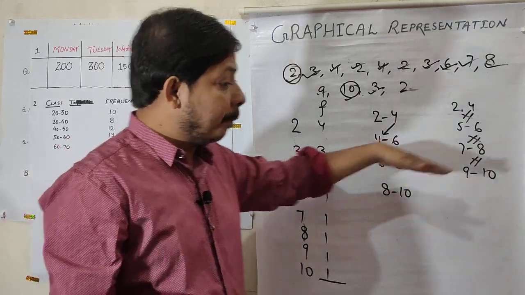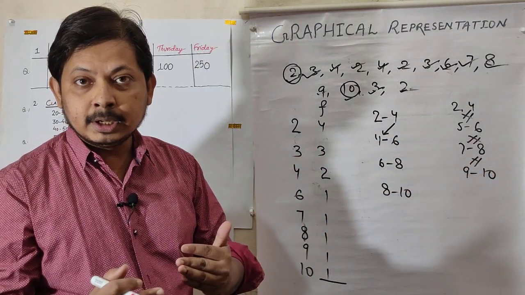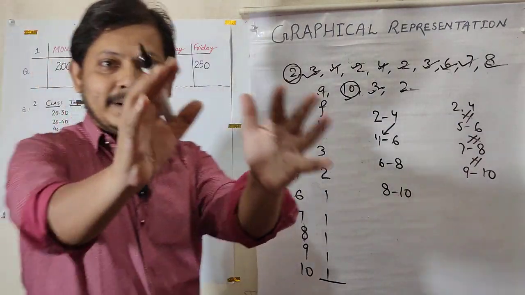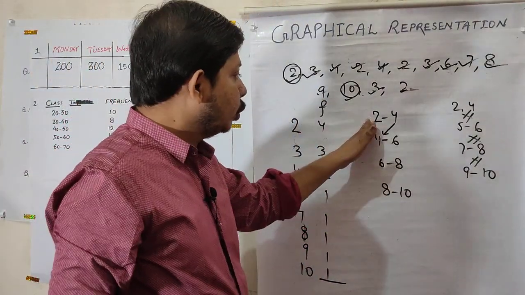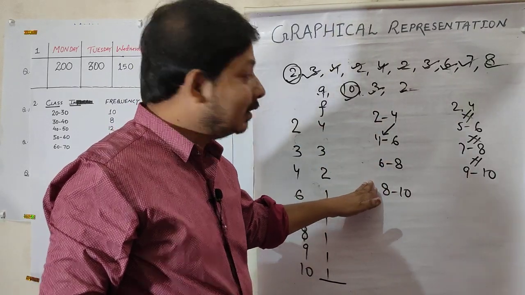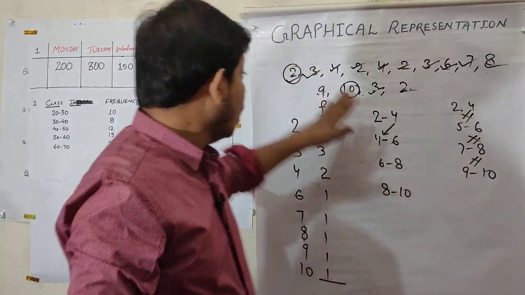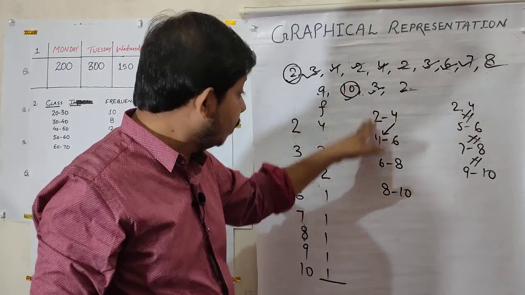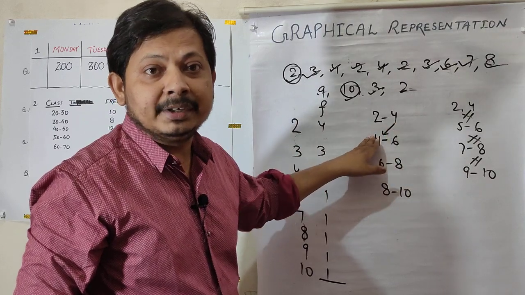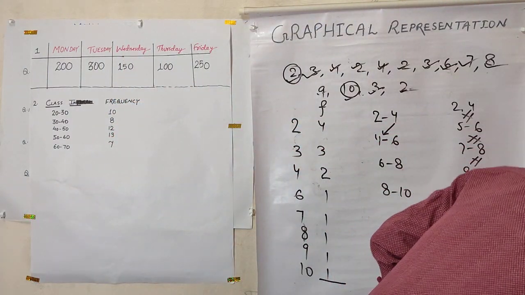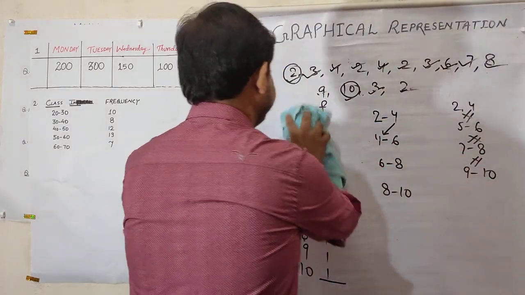So if we compare and learn, we have a very clear-cut idea about what data is given here. So here 2 to 4, 4 to 6, 6 to 8, 8 to 10. This is continuous. This is discrete. So ungrouped data is coming into grouped data when the class interval is decided. Okay, fine. So the next point is